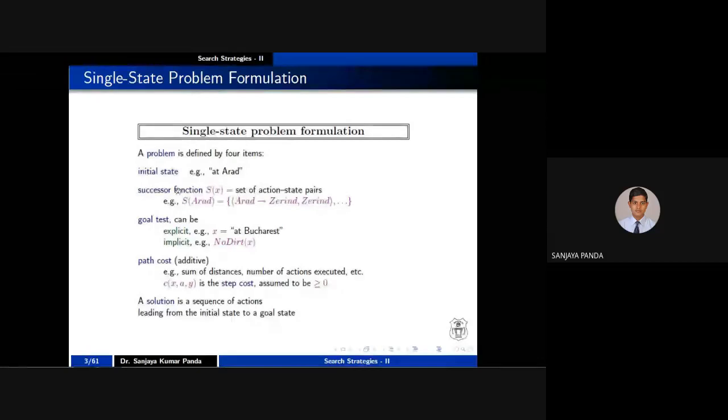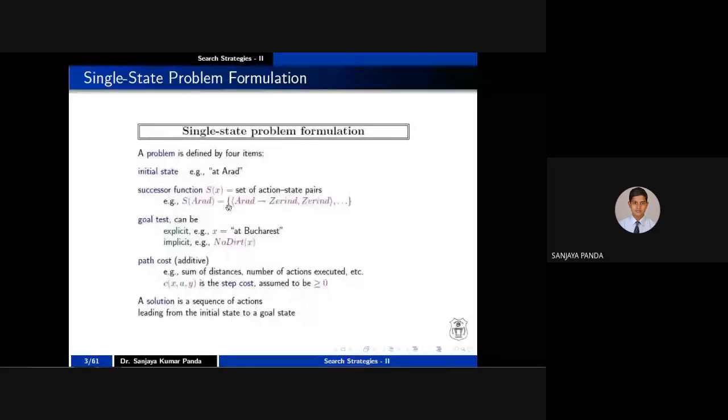For example, I am traveling from Hyderabad to Nagpur by train. So for that journey, I have taken a successor function. The successor function is nothing but S of x, where x is your current state. So initially, your initial state is your current state. So you have to put S of A. A is a city name. In my example, it is S of Hyderabad.